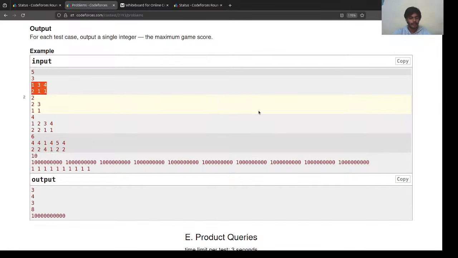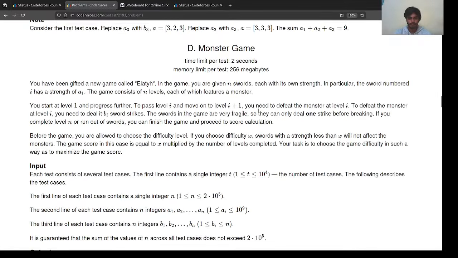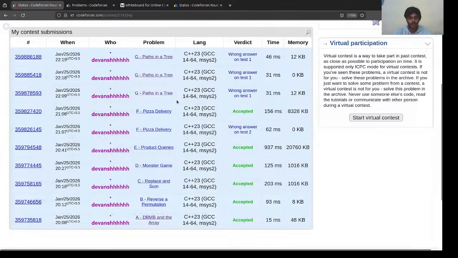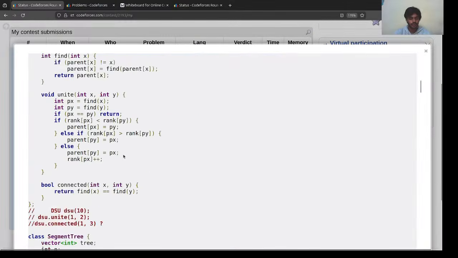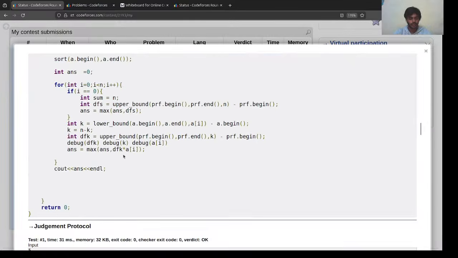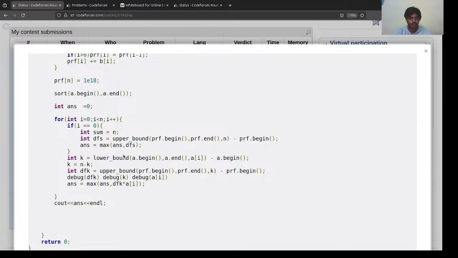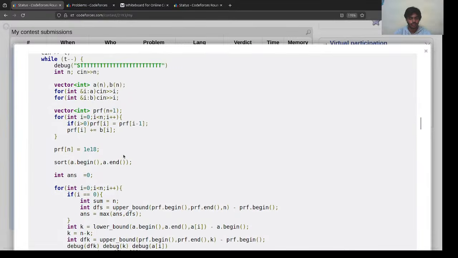Okay. Let me also open the code here. Yeah.